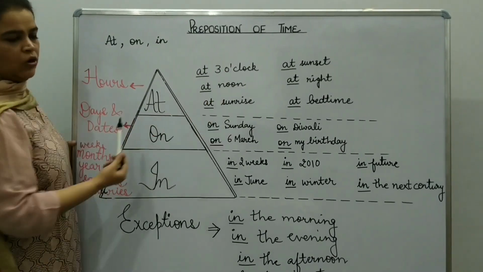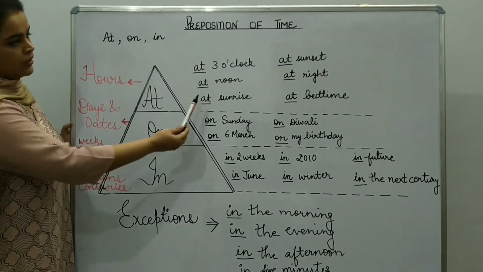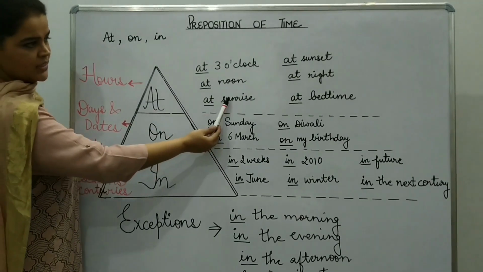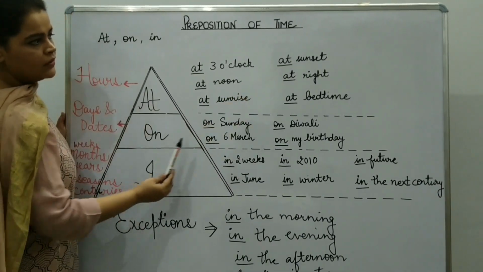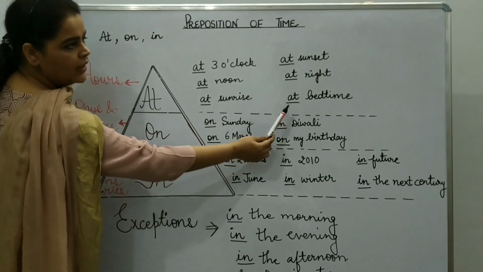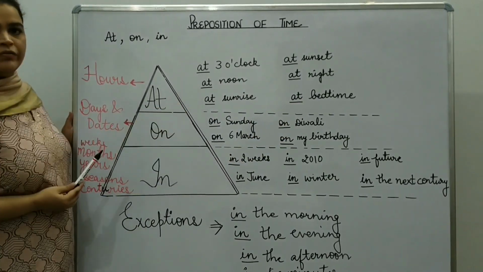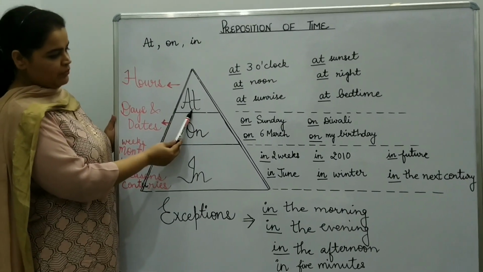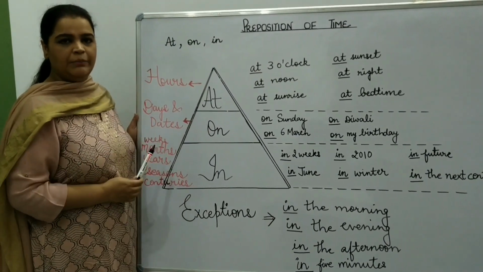At 3 o'clock. I will meet you at 3 o'clock. At noon. The next one, at sunrise. At sunset. At night. At bedtime. So these are the examples of preposition of time. The preposition of time is at and it is used to talk about some specific time.